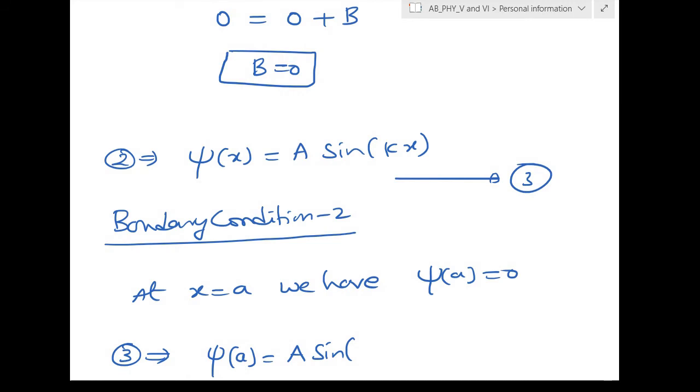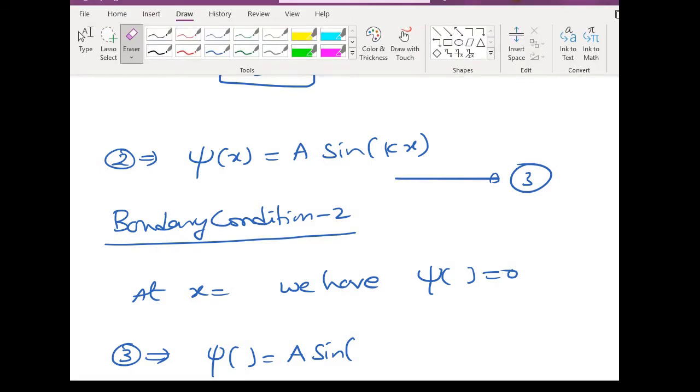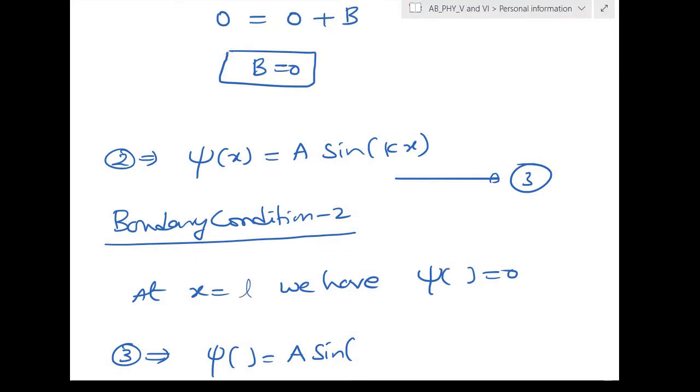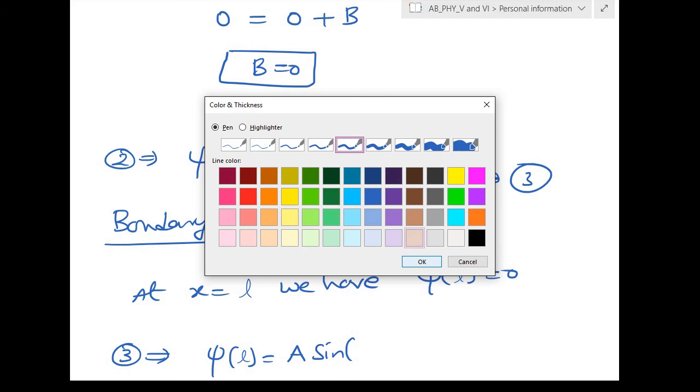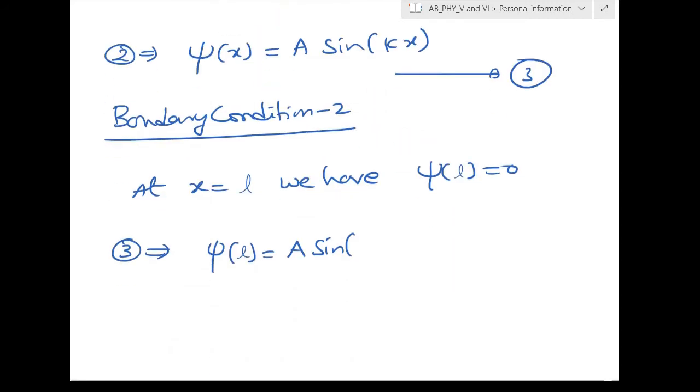So let us put x is equal to L. So sine of KL, so this is 0, that is a sin kl will be equal to 0.